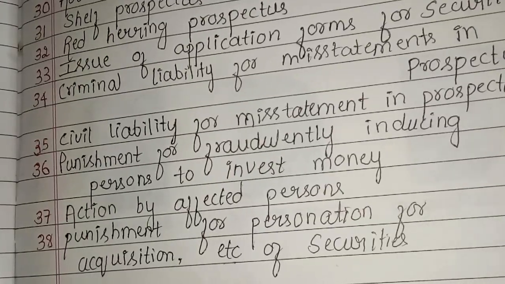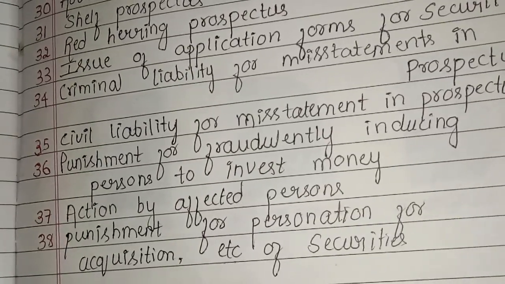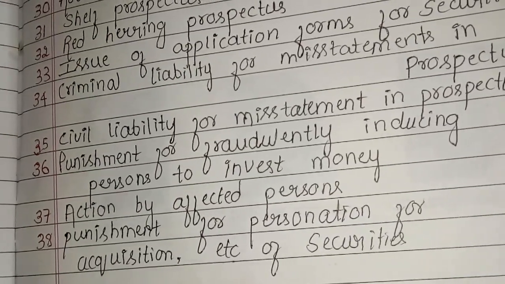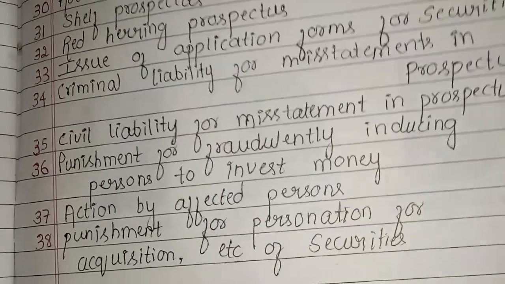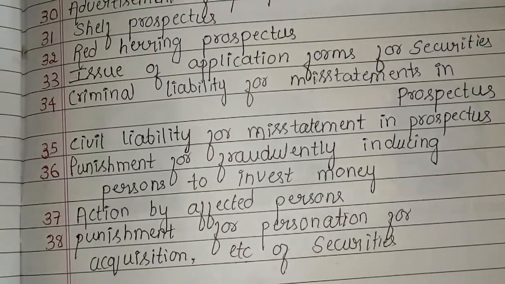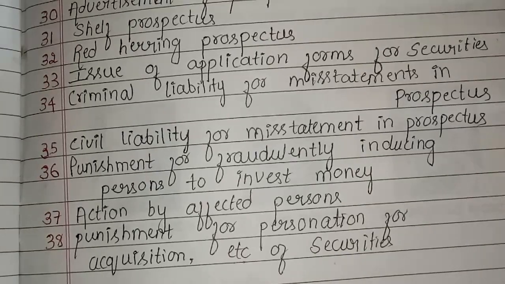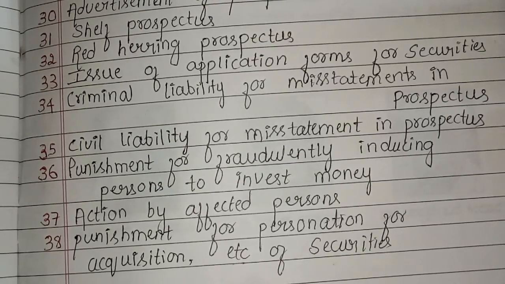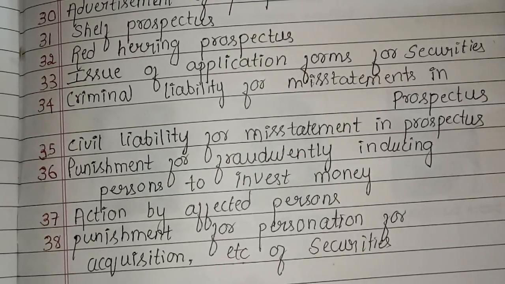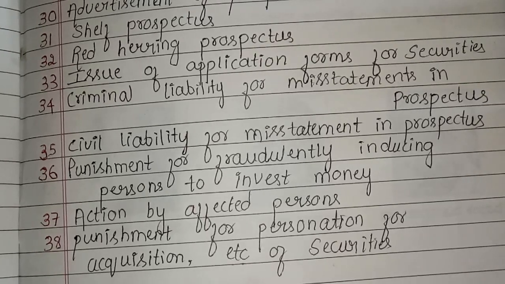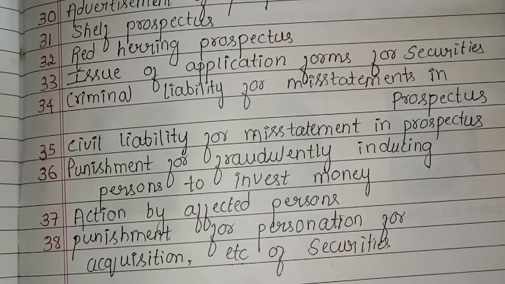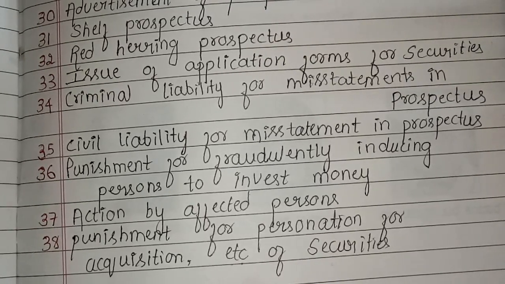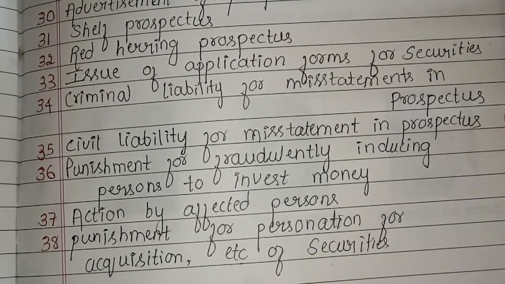In section 36, they talked about the punishment for fraudulently inducing persons to invest money. In section 37, they say the person who got affected can take action against the persons who have done a fraudulent action on them. Section 37, action by affected person.